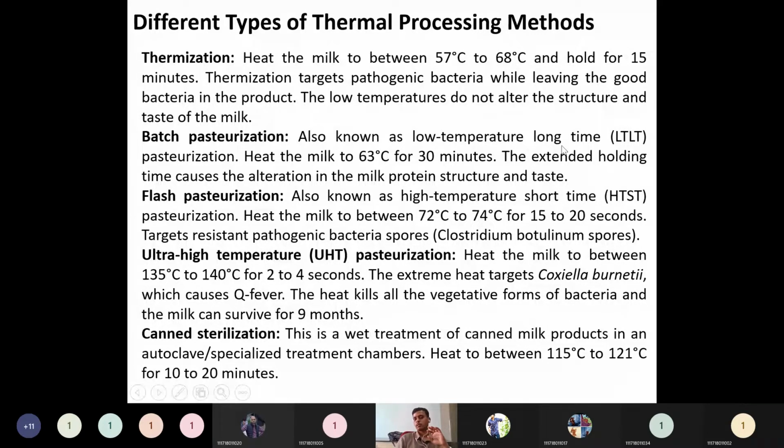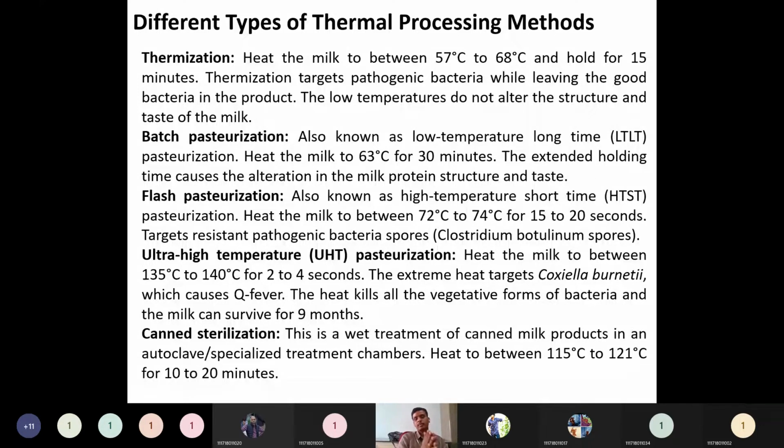In earlier days, low temperature and long time was used. Nowadays, we are using flash pasteurization. So what does flash pasteurization mean? This is also called high temperature short time heating, the HTST process. This is what the dairy industry is employing nowadays, especially for milk.